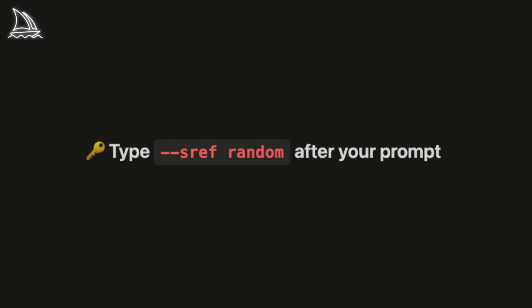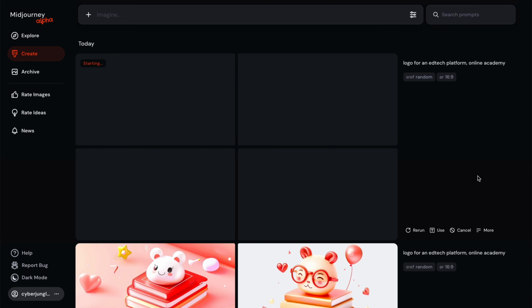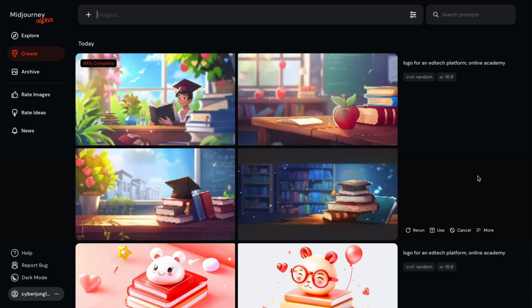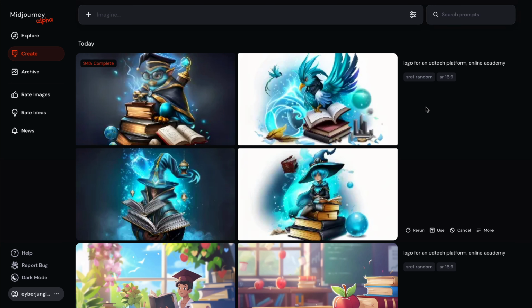Style random allows you to explore different styles and new visuals to inspire you. It's accessed through the Sref random parameter, and it allows users to generate images with a random art style that can be reused across prompts. This new parameter allows for quick experimentation with a wide variety of random styles without having to define specific styles. It can be particularly helpful while conceptualizing logo designs and trying different ideas quickly. Can lead to unexpected and interesting results that may inspire new creative directions.